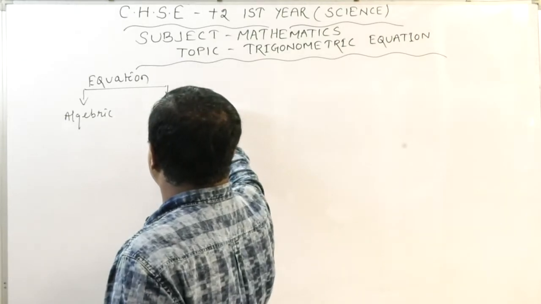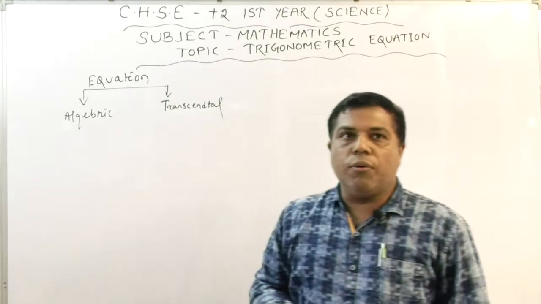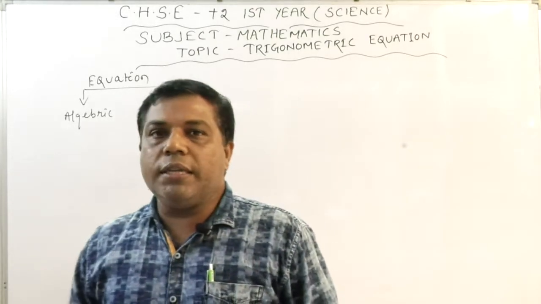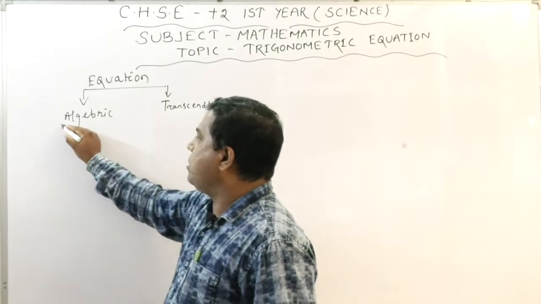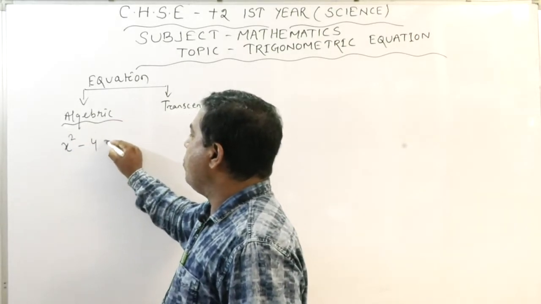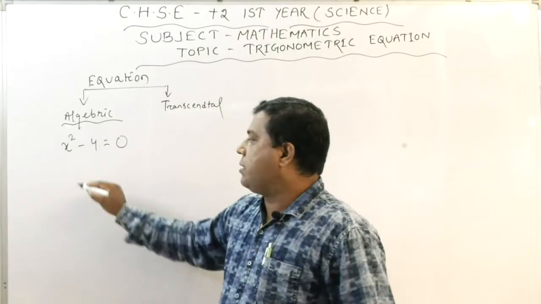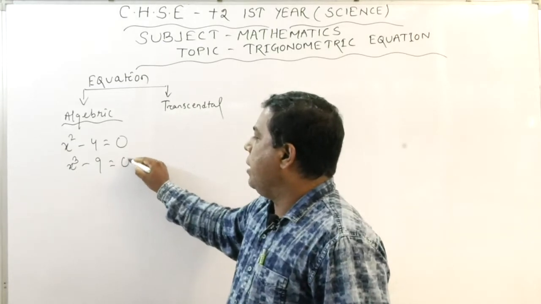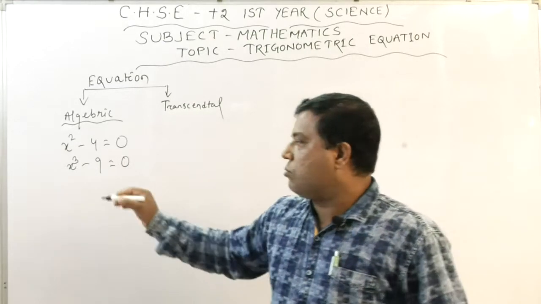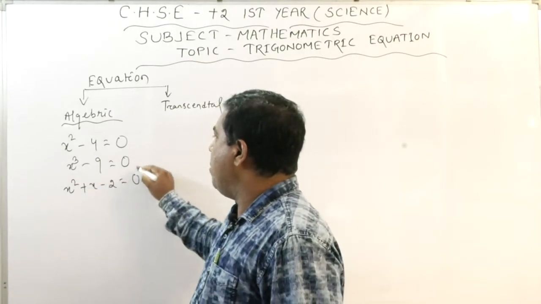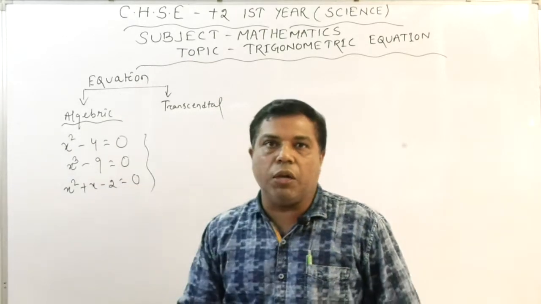Okay dear students, now, you know what algebraic means. Algebraic means the algebraic expressions are there, like x square minus 4 equals 0, or x cube minus 9 equals, suppose, 0, or x square plus x minus 2 equals 0. This type of equations are called algebraic equations.